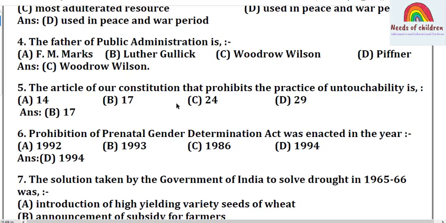Question number 6: Prohibition of prenatal gender determination Act was enacted in the year. Students, this is the question from sociology, the lesson social challenges. Option A 1992, B 1993, C 1986, D 1994. And the right answer for this is option D, 1994.